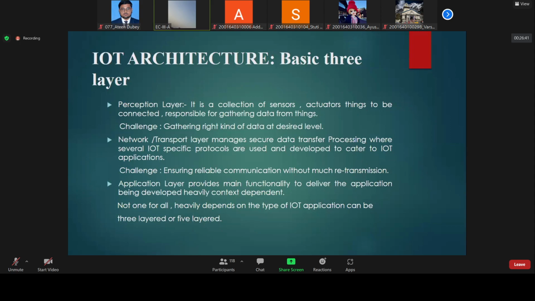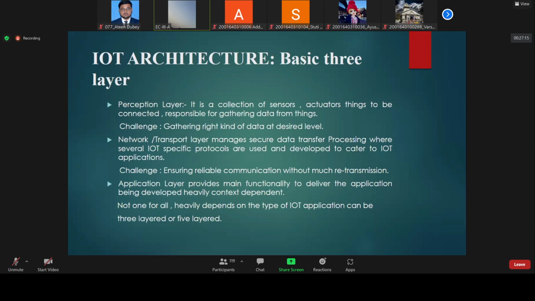You make a circuit in such a way that whenever an LED blinks, a message should be sent to a mobile. During coding, you will see problems of retransmission, which means the message comes various times. You do not want that if you are making a real-time system for business purposes, so reliable communication without much retransmission is required.